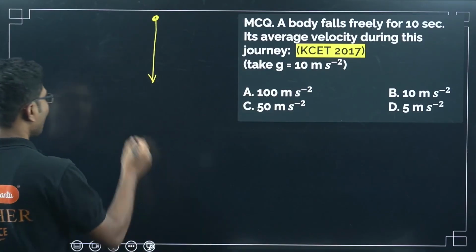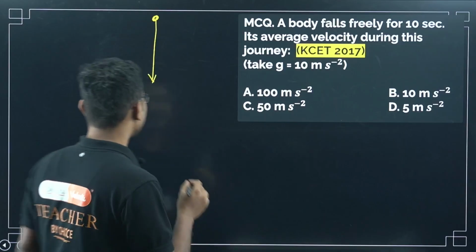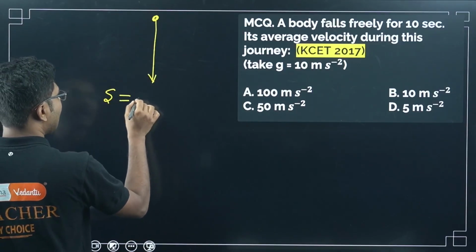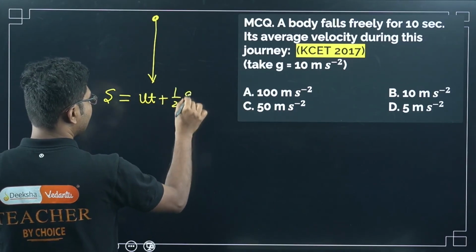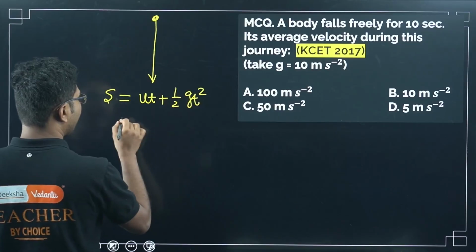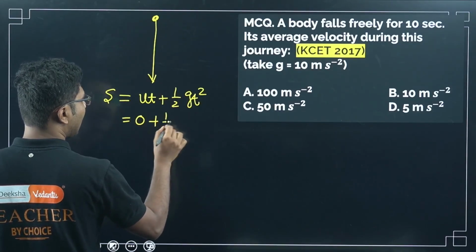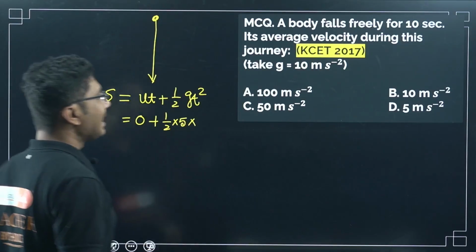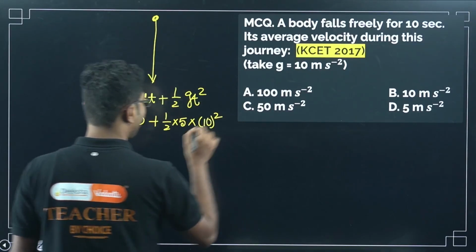What to do? When you are calculating average velocity, the first step is to find the displacement. Displacement is ut plus half gt square. Now initially u is 0, so 0 plus half, g is 5, and what time is given? 10 seconds is given, so 10 square.